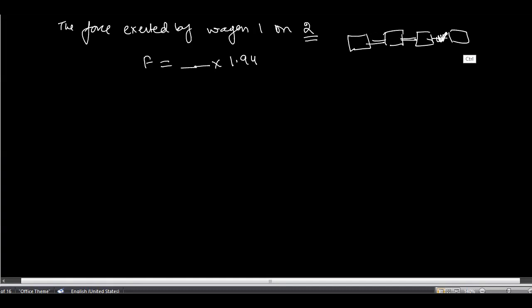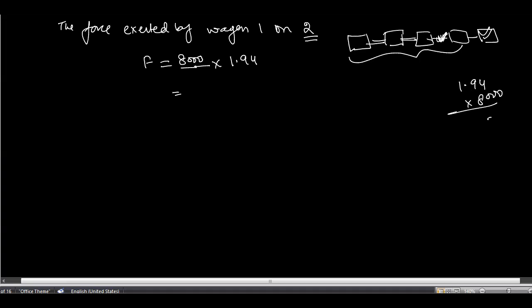So actually these are 4 wagons and this is the 5th wagon, so this one is exerting a force on these 4. So you have to add all the masses of these 4 bodies, and that would be 8,000. So you have to write here 1.94 into 8, and 8,000 you have to multiply.